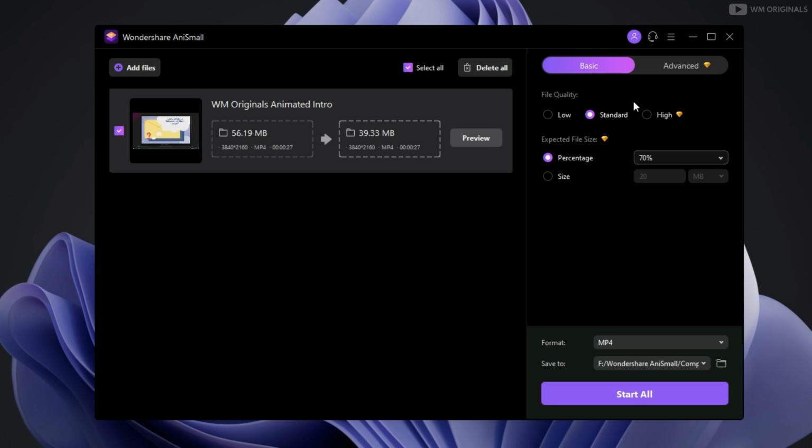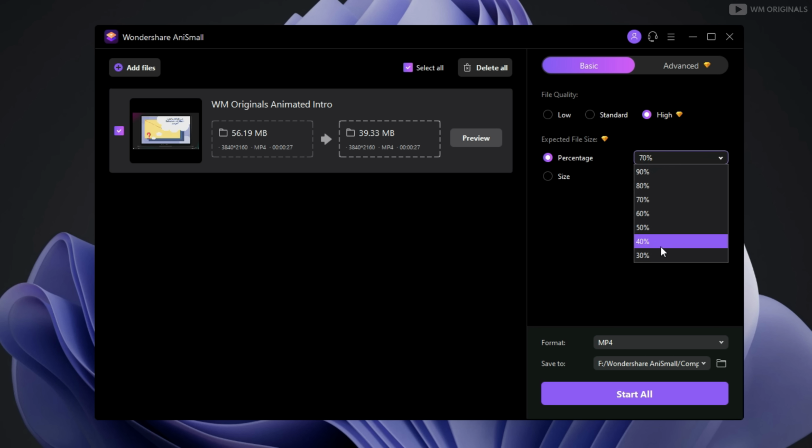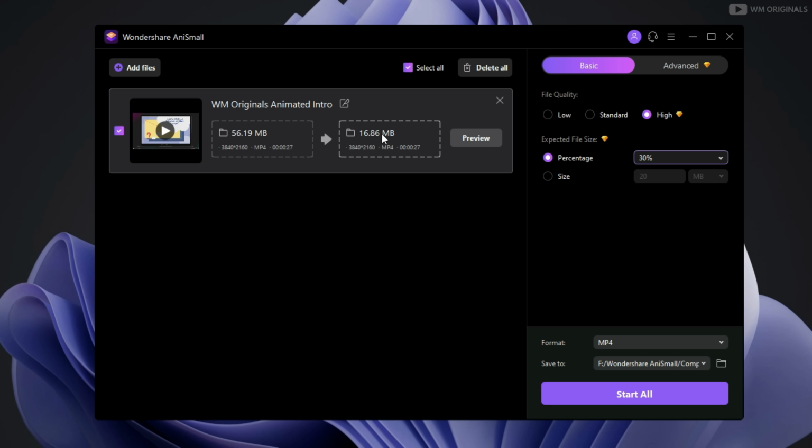We can change file quality. Firstly, let's change it to high. This will ensure lossless compression is performed and there is no loss in video quality. Next we have expected file size percentage. We can lower it down till 30%. After that, we see that compressed file will be of size 16.86 MB.